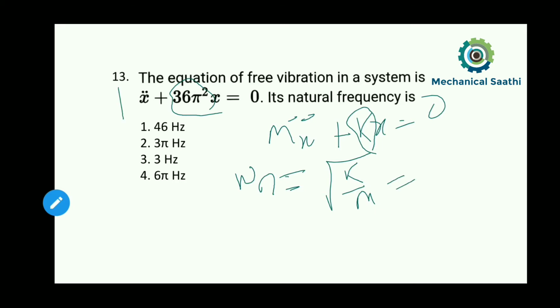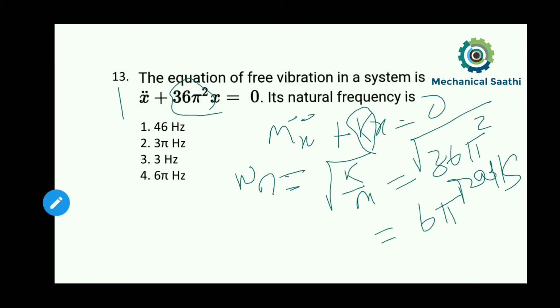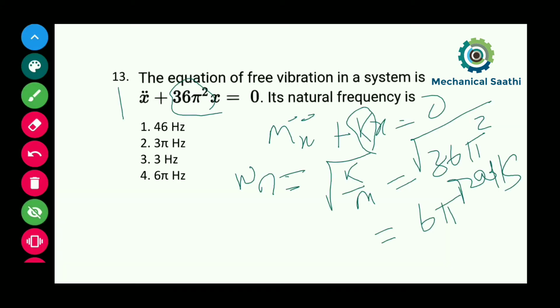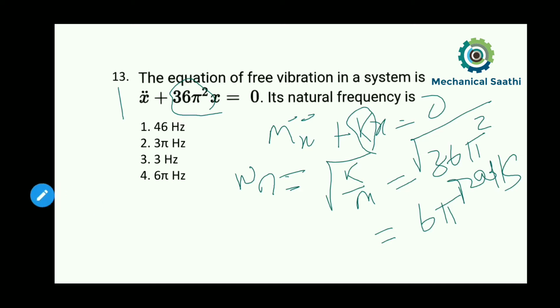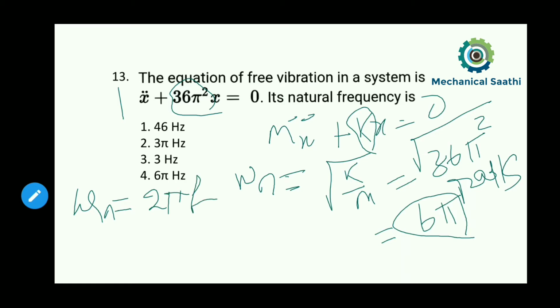So simply we can write it down over here: 36 pi square whole under root, which we can calculate as 6 pi, and it will be in radian per second. In the options, the values are given in hertz, so we need to find the natural frequency in hertz. So 6 pi we have to convert into hertz. How can we do that? We know that omega n is equal to 2 pi f, where f is in hertz.